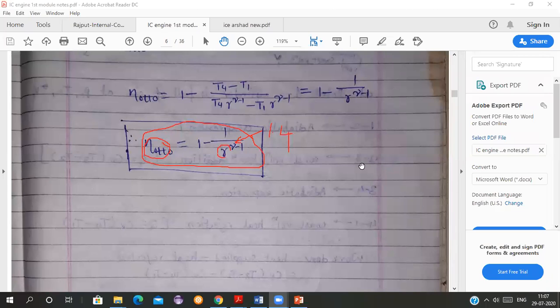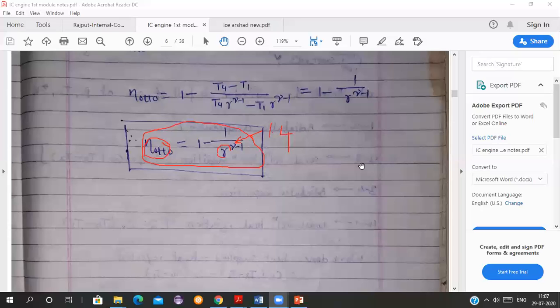If you are taking it as 1.4, the answer can be different. Some of you might be getting 9.88. It can also be right if you take gamma as 1.4. So 9.88 will also be right if you take the value as 1.4.